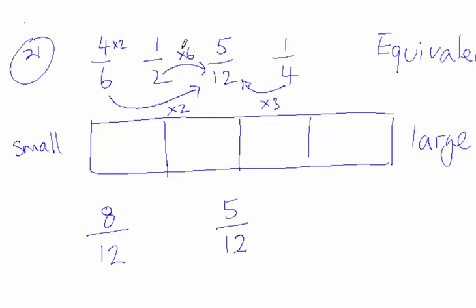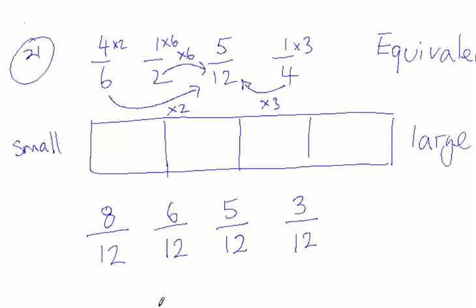2 goes into 12 6 times, so 6 times 2 will give me 12. Because I'm multiplying it by 6, I've got to multiply the top number by 6. So 6 times 1 is 6. 5 over 12 is exactly the same, no change there. And then the last one, 4: to get to 12, I multiply by 3. So the top number 1 has to be multiplied by 3 as well. I end up with 3 twelfths there.